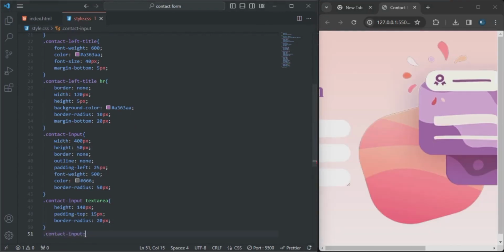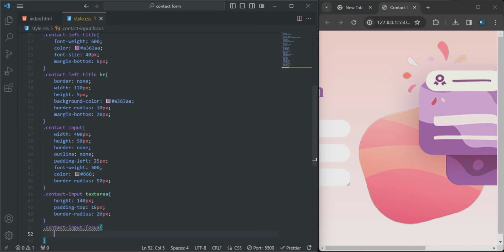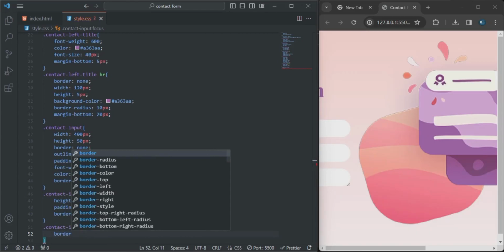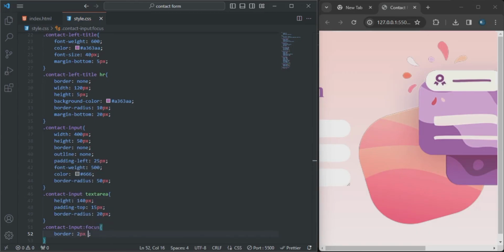All right. So the contact input focus: the border will be 2 pixel solid, and the color will be this.